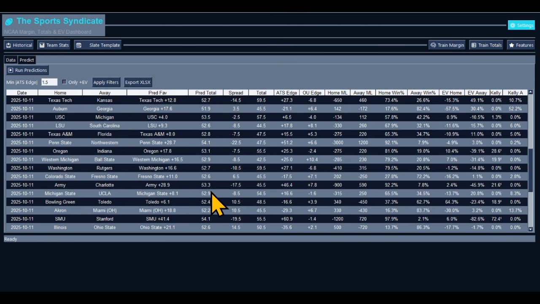Army and Charlotte. I only found 2 dogs today. Army and Charlotte. Let me see. Army expected to win and blow these boys out. Whew. 28.9. Yeah, Charlotte's been looking horrible. You can take that. 92.2%. Yeah, they going to whoop them. All right, I'm taking Army. That's a risky one with 28 points. But Charlotte can't stop the run. They can't stop nothing. Army got a pretty decent defense this year.